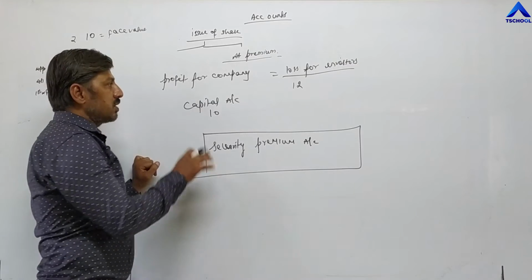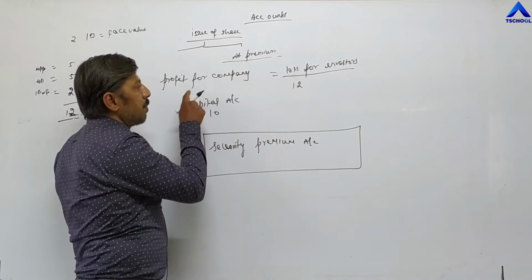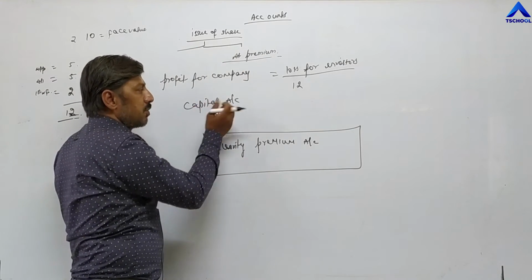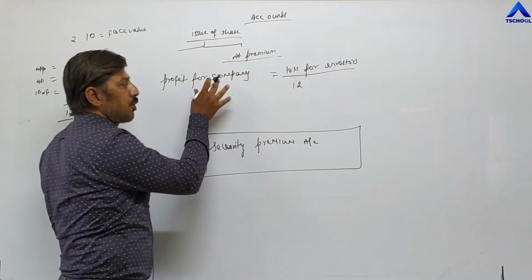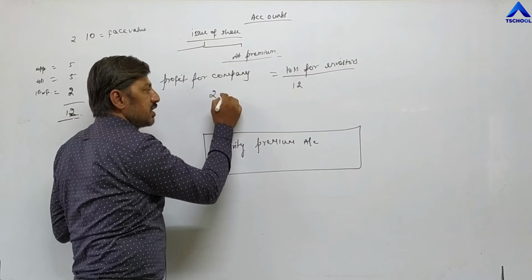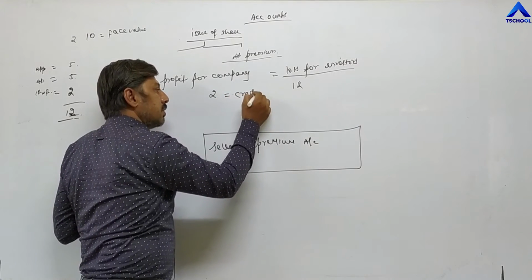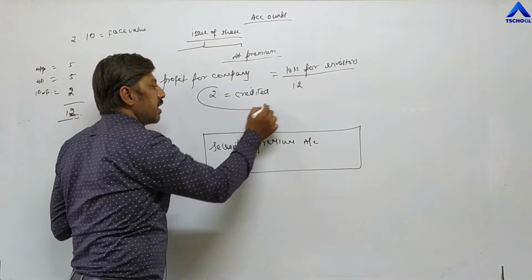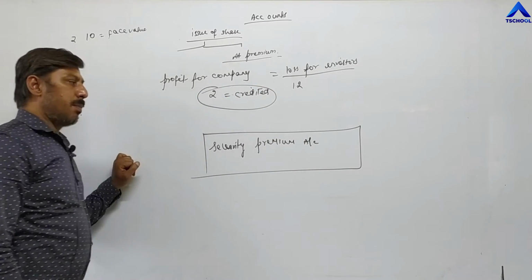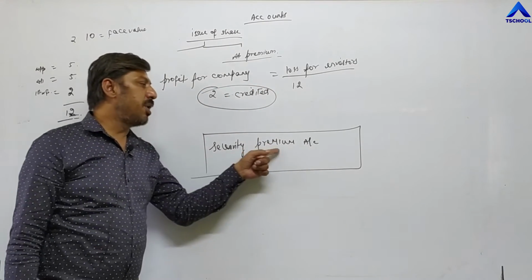And because premium is a profit for a company, since we are passing entries from the company's point of view, 2 rupees is the profit for the company. So profit is always credited. This 2 rupees will be credited in a journal entry by the name of security premium account.